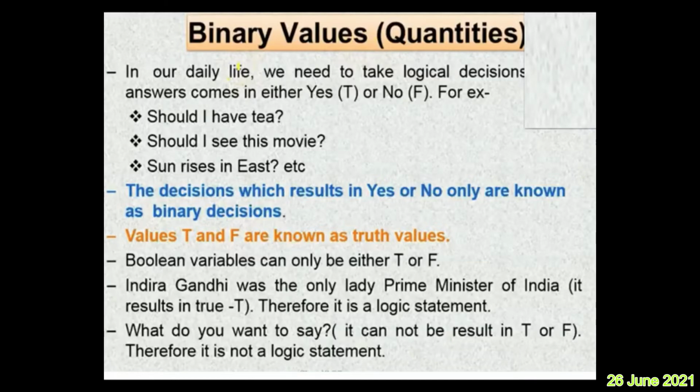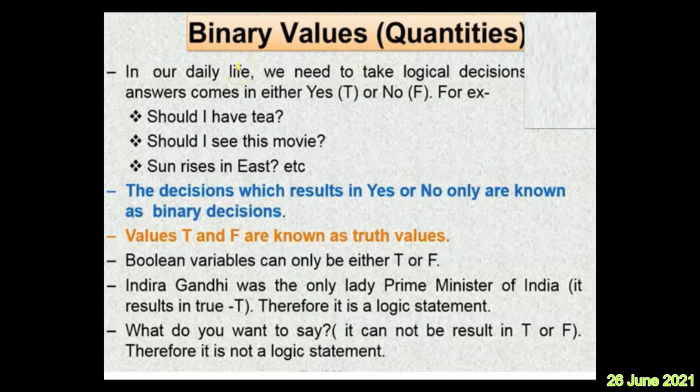So as a part of Boolean algebra, we'll study the Boolean binary values. They are also called binary quantities. In our daily life, we need to take logical decisions or answers. While taking logical decisions, answers come in the form of true or false. For example, should I have a tea? You should say I should take, or I should not. Yes or no. You cannot say I am thinking. You cannot say the result like that. Should I have tea? Yes or no.